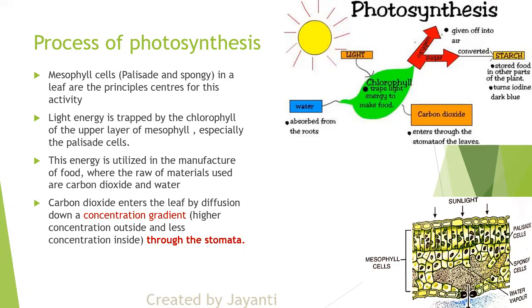If there is less CO2 outside, then CO2 will not enter.